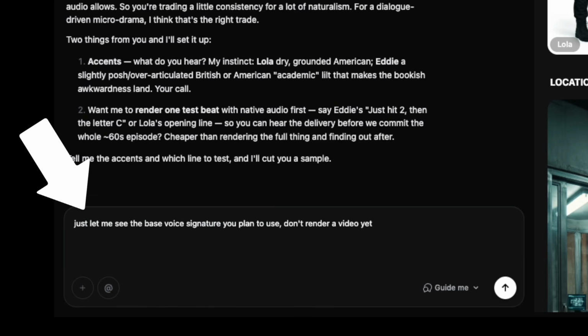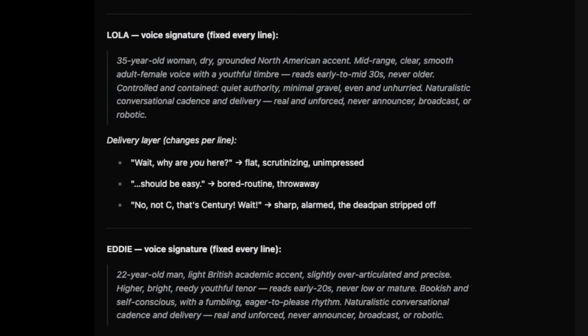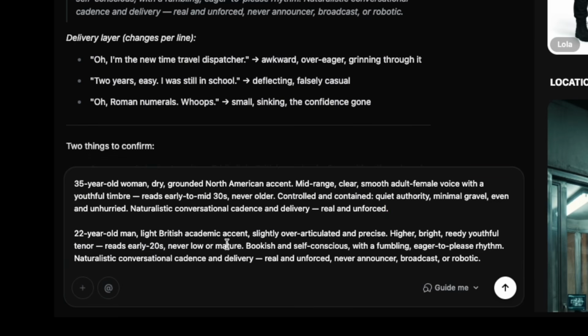So I'm going to say, I just want to see the base voice signature. Don't render a video yet. My hunch is that negative prompting doesn't work very well. So I'm going to get rid of that. I'm just going to get rid of this whole part.